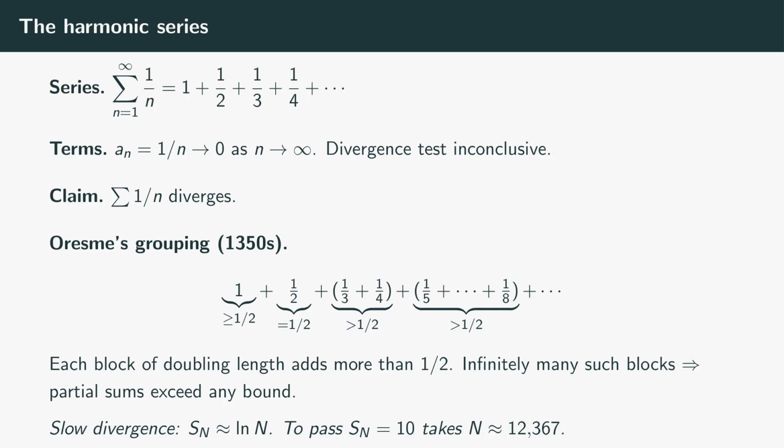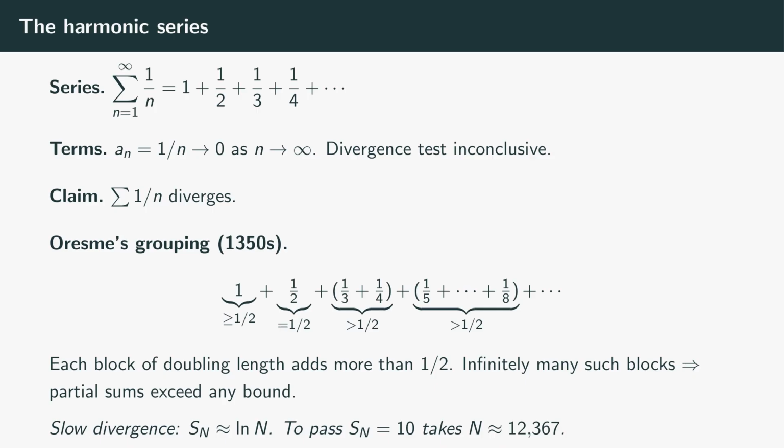To reach S sub n equals 10, you need about 12,367 terms. To reach S sub n equals 100, you need about e to the 100, which is about 10 to the 43rd terms, more than the number of atoms on Earth. Slow, but relentless. The harmonic sum will eventually surpass any number, no matter how large.